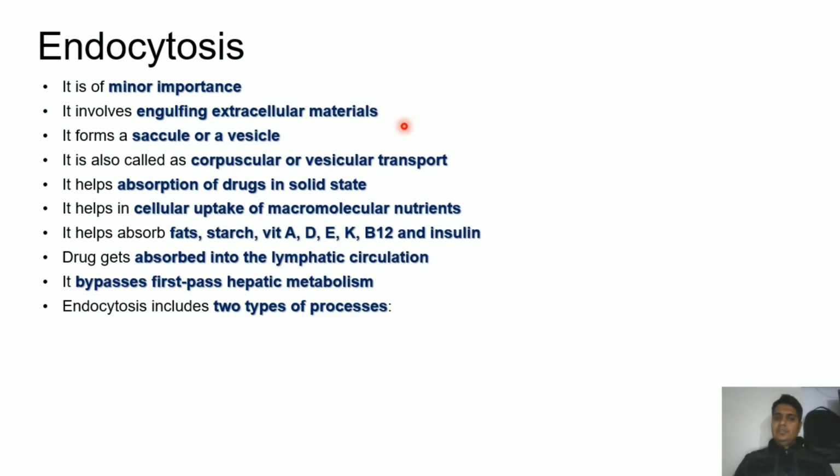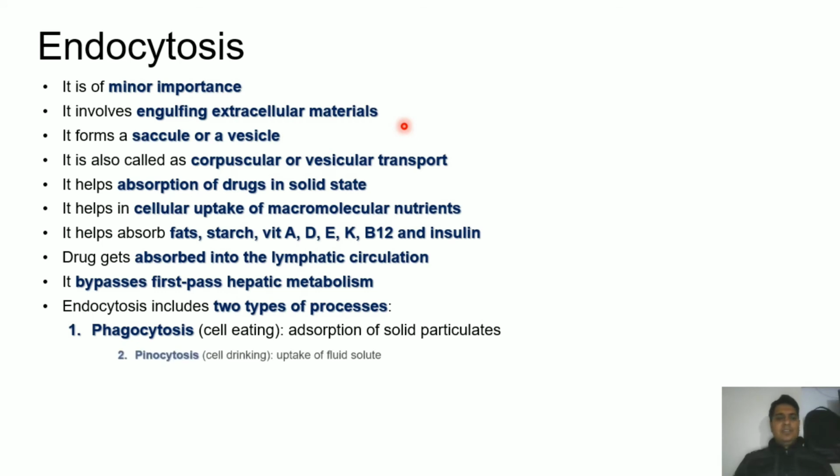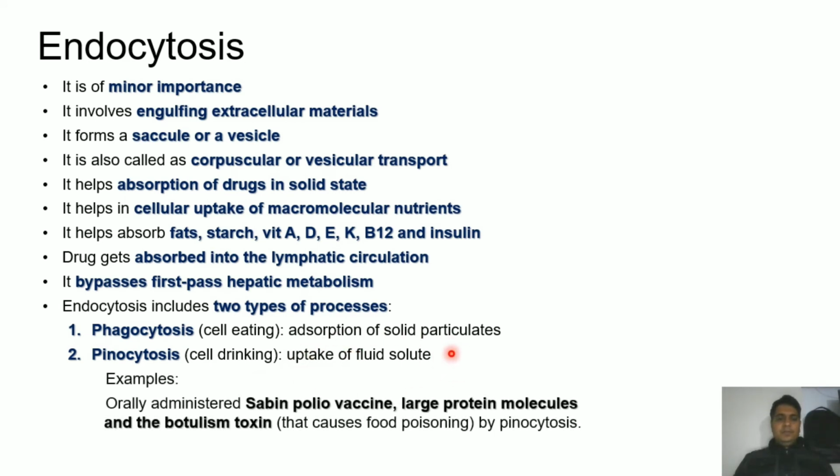Now, endocytosis includes two types of processes. The first one is phagocytosis and the second one is pinocytosis. Phagocytosis means cell eating and pinocytosis means cell drinking. In cell eating, absorption of solid particulates takes place, and in cell drinking, the uptake of fluid solute can be observed. Examples of pinocytosis are the oral administration of Sabin polio vaccine, large protein molecules, and botulism toxin by the pinocytosis mechanism.